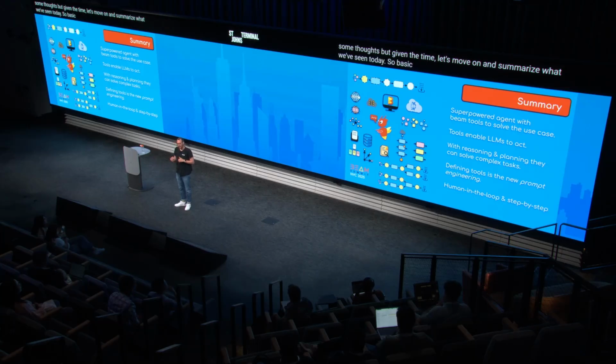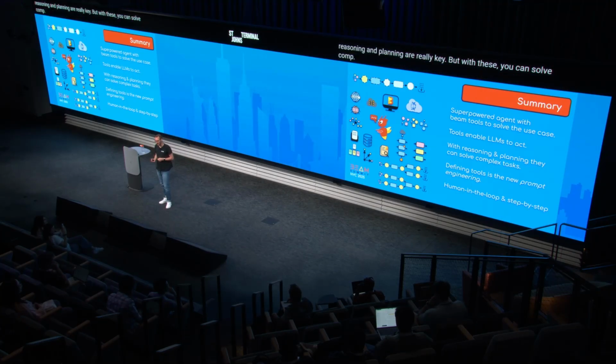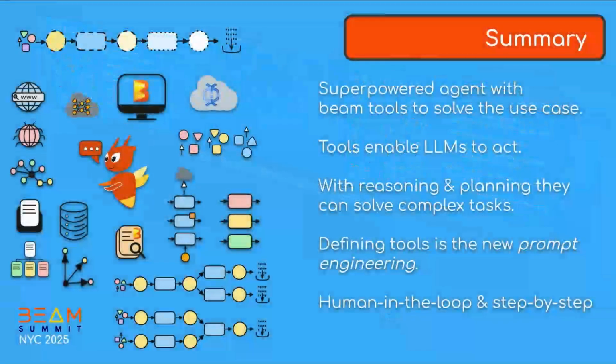So basically, we have seen some definitions of tools and what they enable. They enable LLMs to act. We have seen that reasoning and planning are really key, but with these you can solve complex tasks. We have seen how we can define tools for Beam specifically, and with these tools we superpowered our agent. And we have seen that tool definition is really crucial, and we also have seen that human in the loop and step-by-step instructions are still super relevant.